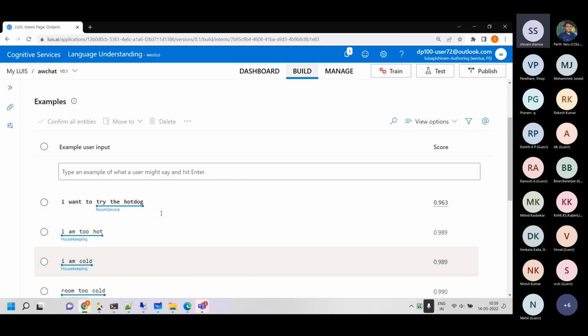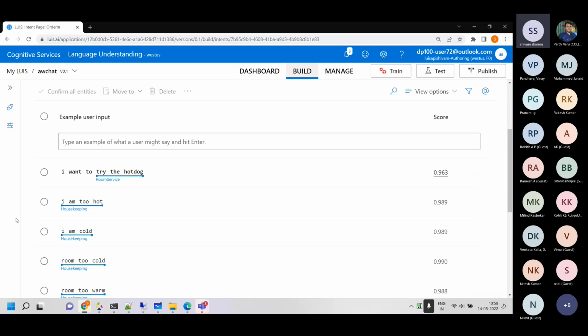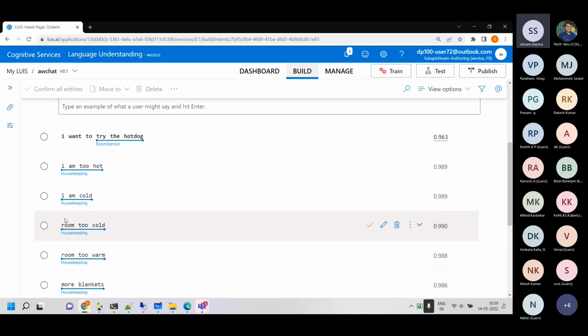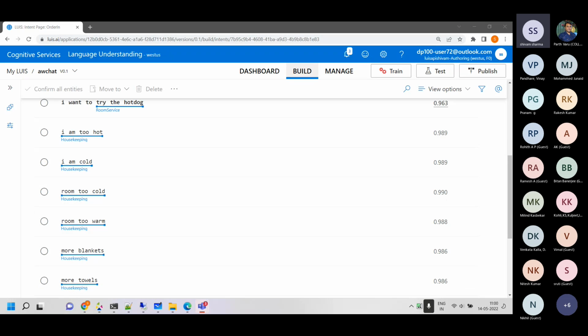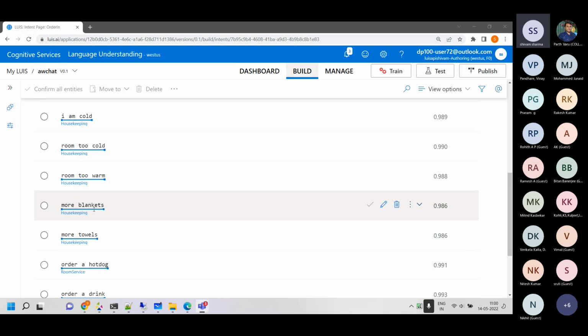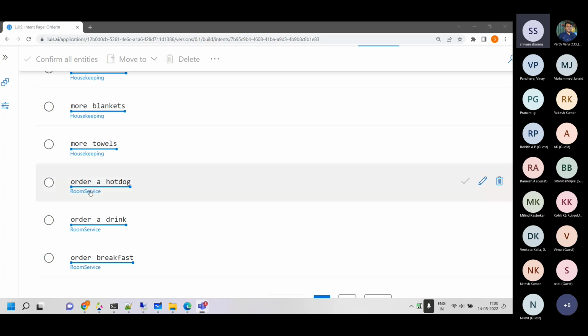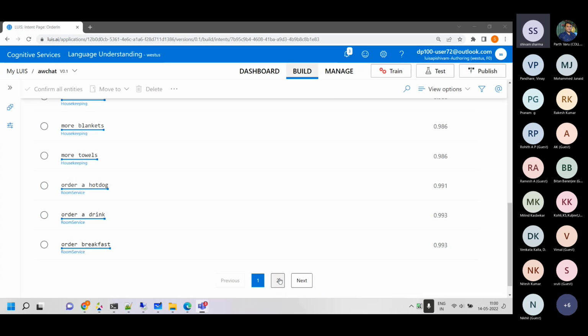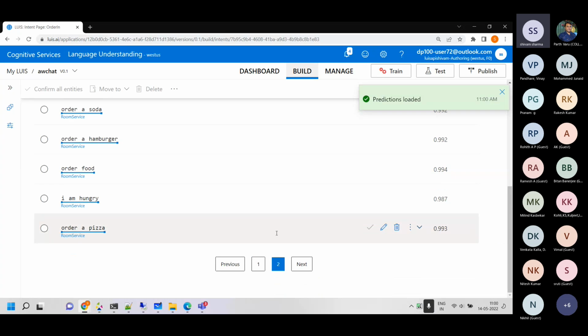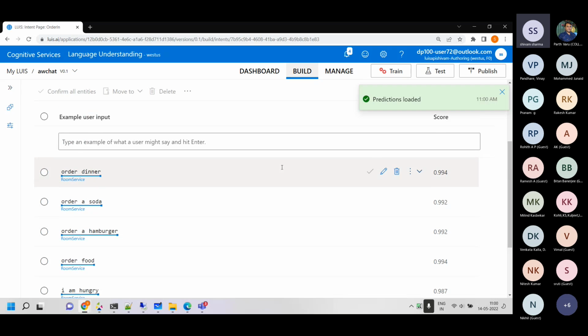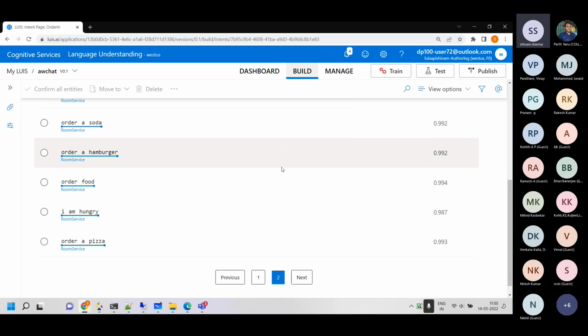This one, I'm too hot, is housekeeping, so maybe not sure what they will do with it. I'm feeling very cold, so maybe increase the temperature of the area. The room is too cold, the room is too warm, need more blankets, I need a hot dog. That one is room service. Like this, I have added around 20 to 25 statements.